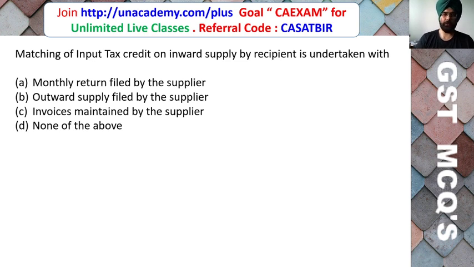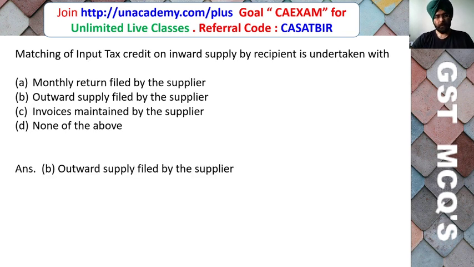Matching of input tax credit on inward supply by the recipient is undertaken with the monthly return filed by the supplier, outward supply filed by the supplier, invoice maintained by the supplier, or none of the above. So friends, the correct answer is outward supply filed by the supplier.